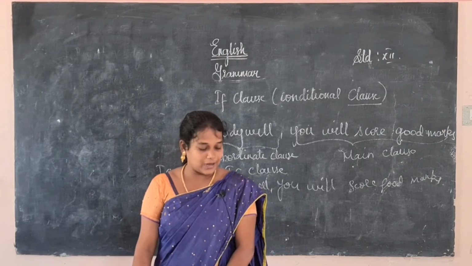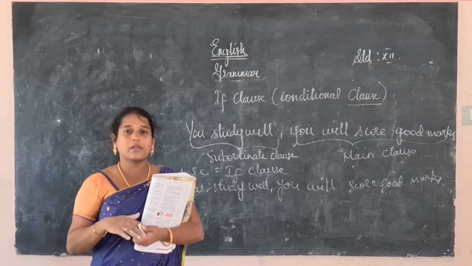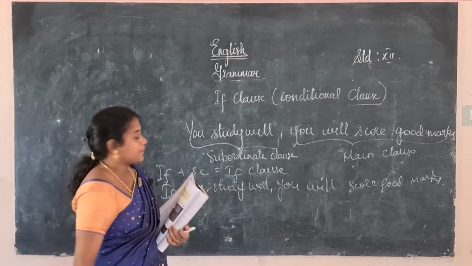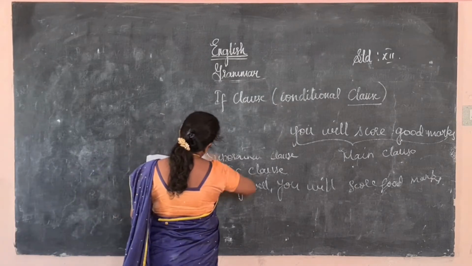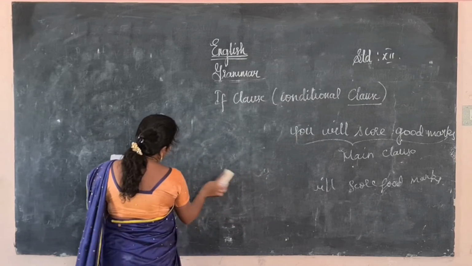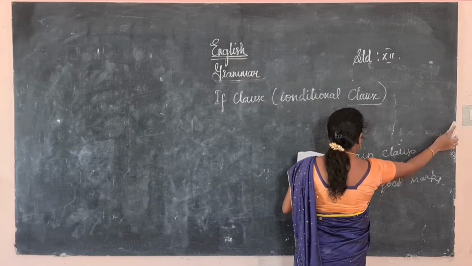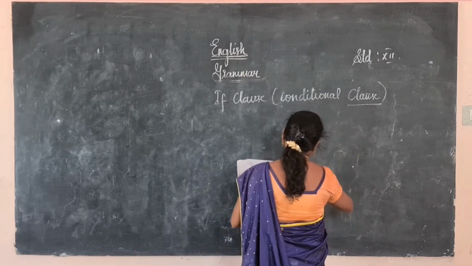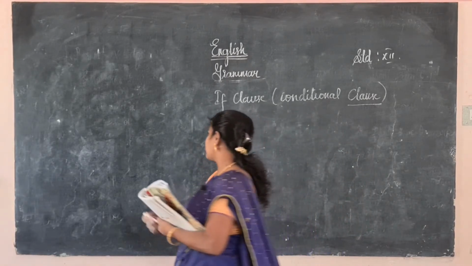Okay, next, we already studied in the 11th standard what an if clause is. Now I will explain the type 1, type 2, type 3 as well as the zero condition. There is a zero condition. First condition, second condition, third condition and the zero condition. Zero condition means in the if clause it won't change, it won't take any changes in the main clause. It will remain constant. That is the zero condition. Already you studied it in your 10th standard. So here in your book they have given us three types, type 1, type 2, type 3. Let us discuss one by one.